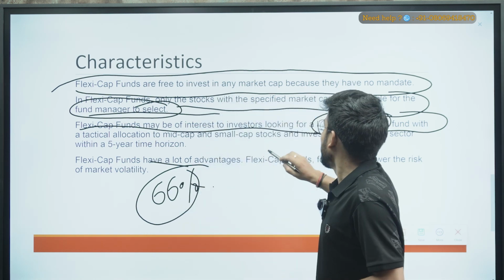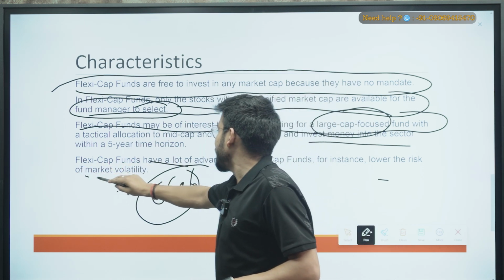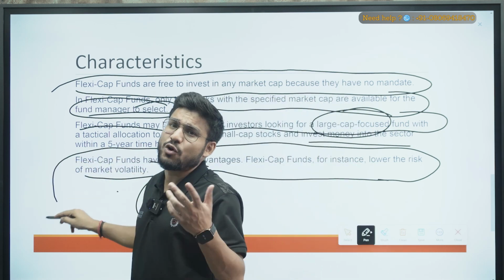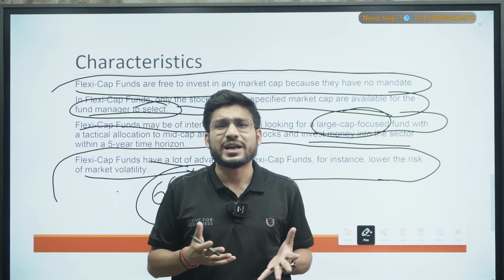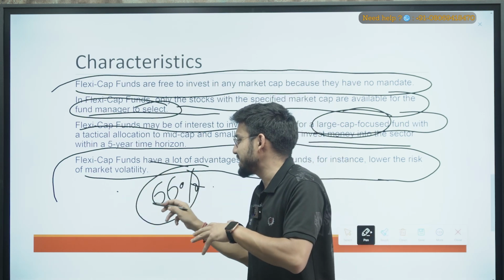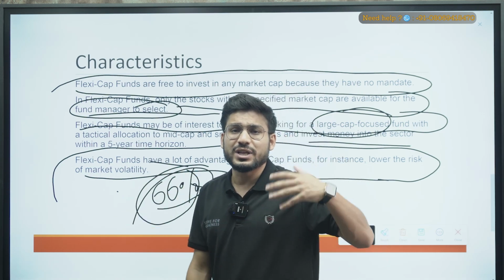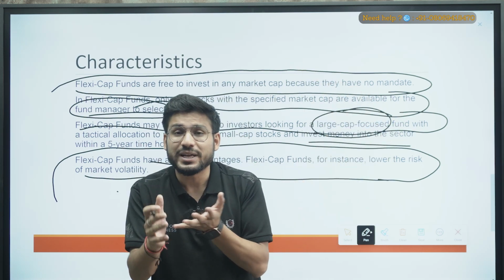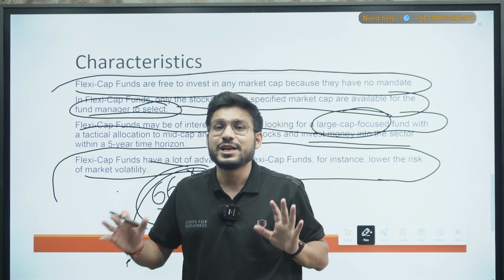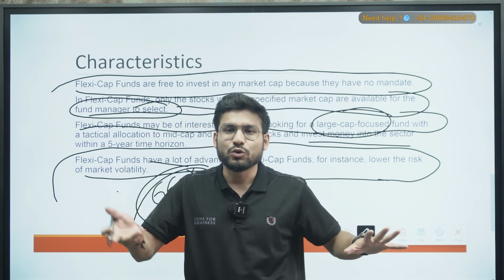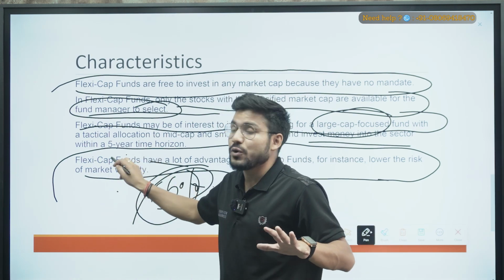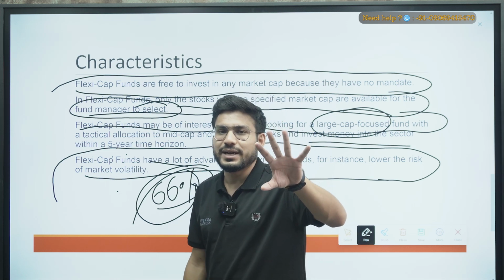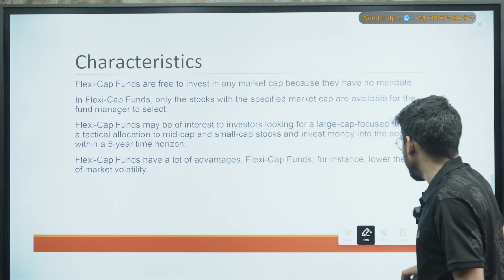Okay, FlexiCap funds have a lot of advantages. FlexiCap, for instance, lowers the risk of market volatility. I have already told you, they are free of market volatility. Why? Because 66% of their investment is going into large cap funds, right? So when we are investing in large cap funds, it automatically reduces your risk. So you can go with the FlexiCap funds if you are aiming for large caps and you want less risk of market volatility, right? Let's see what's ahead in the PPT.